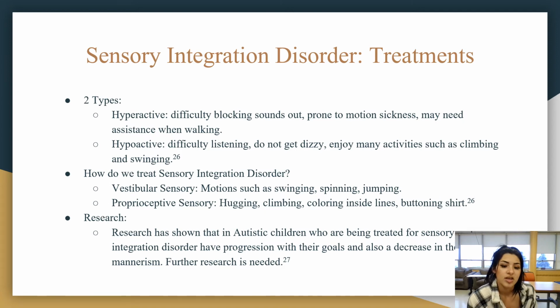So how we treat it is the vestibular sensory, which are motions such as swinging, spinning, and jumping, and proprioceptive sensory, which is hugging, climbing, coloring inside the lines, buttoning shirts. Of course, hyperactive would go with the proprioceptive and hypoactive with vestibular. Research has shown that this mainly happens in autistic children, and that in autistic children who are being treated for sensory integration disorder, they have progression with their individualized goals and also decreased autistic mannerisms, but further research is still needed.